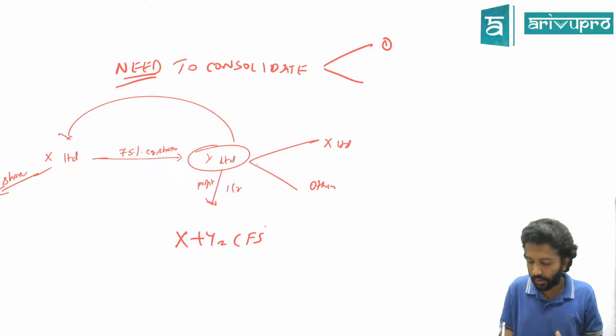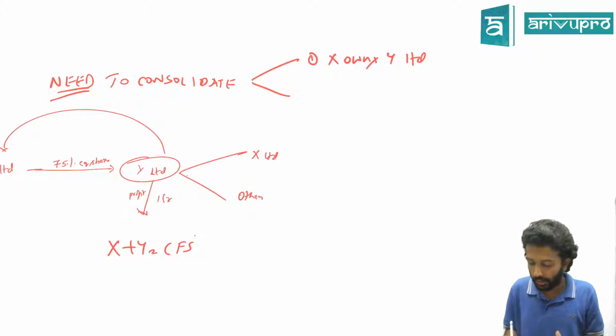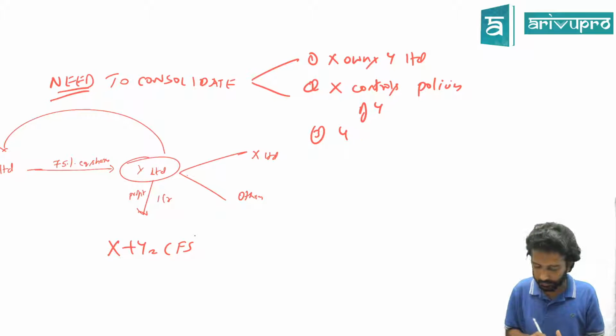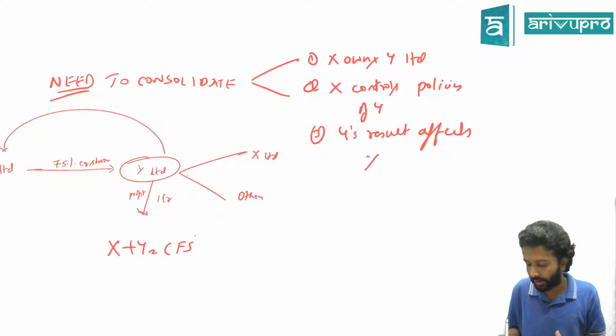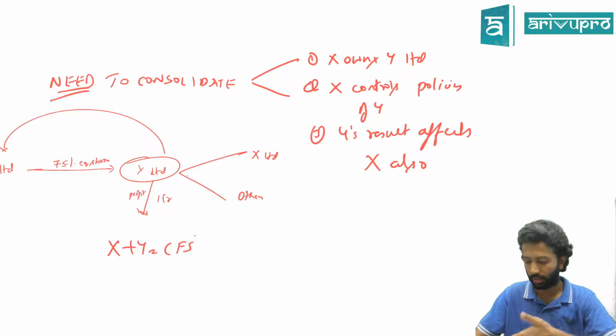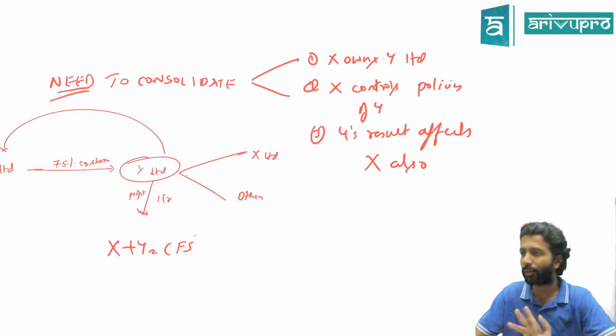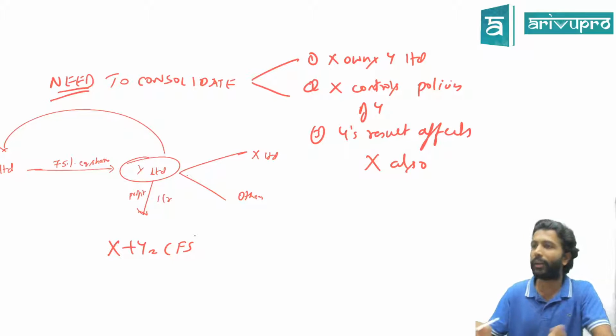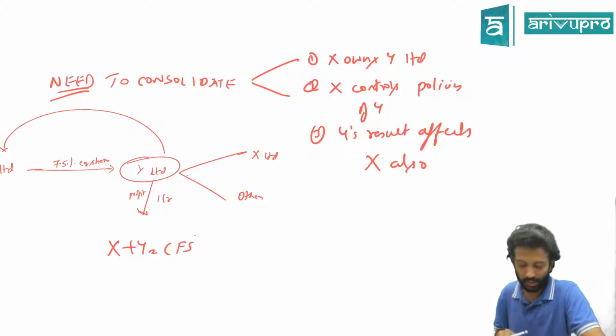What are the points? X owns Y Limited, correct? And then X controls policies of Y. Easily they can influence policy of Y. Yes or no? And then Y's result affects X also. Hence, these are some of the reasons why we consolidate. Those are not the only ones. There could be many. We're just listing them out, just to understand. If somebody asks us why, at least 3 points we'll know. So we just jotted down a few.